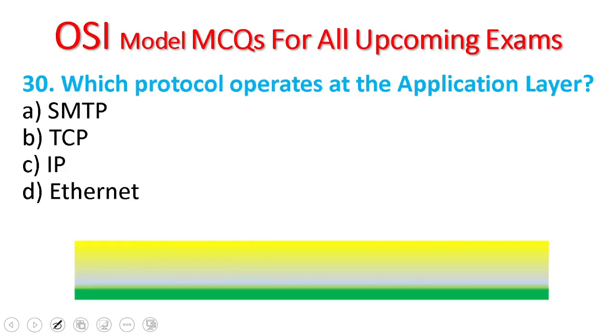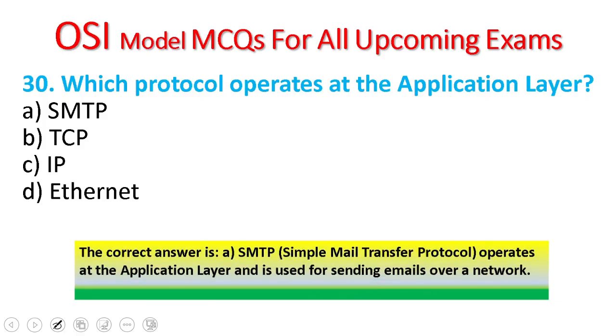13. Which protocol operates at the application layer? The protocol that operates at the application layer is Simple Mail Transfer Protocol, which is used for sending emails over the network.